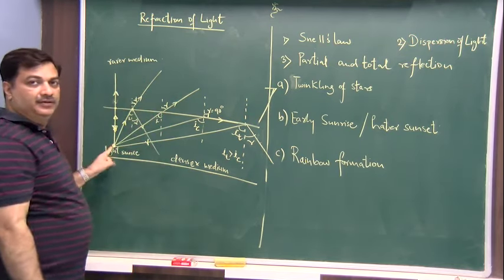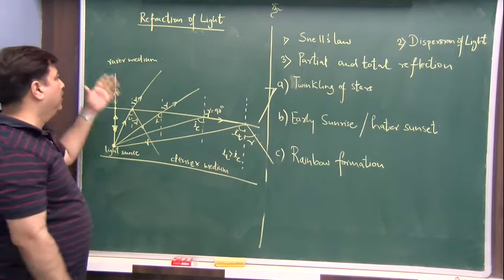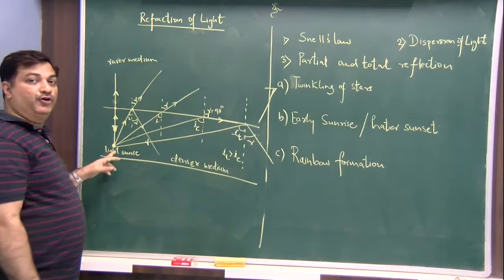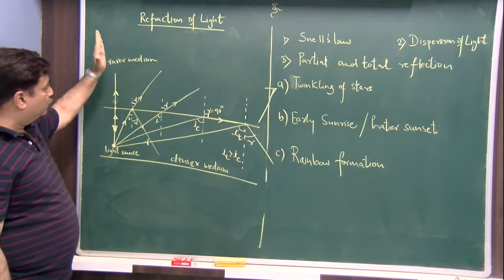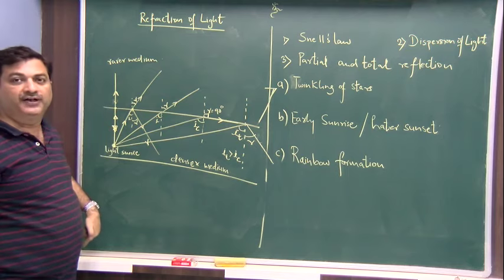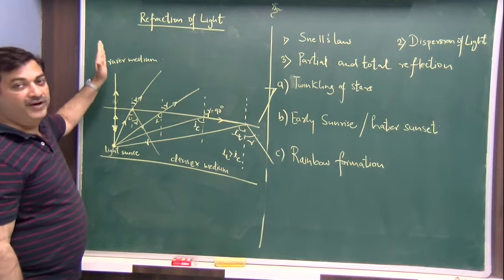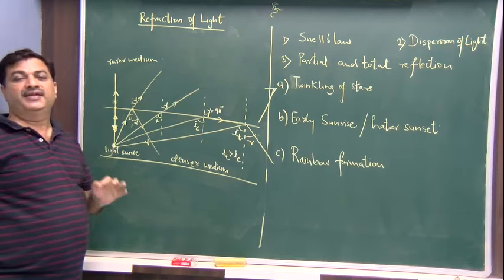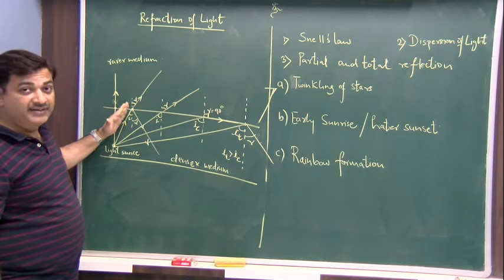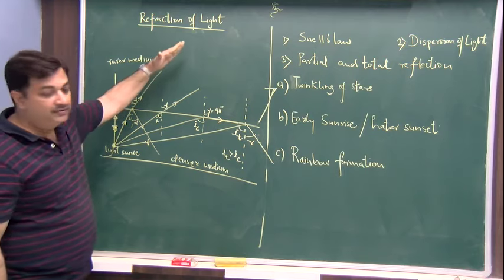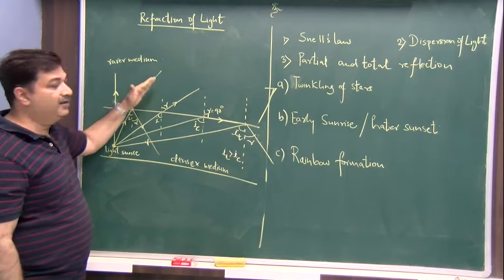In the first case here, there is a light source which is inside a denser medium, let's say water. Supposing the denser medium is water and the rarer medium is air. Now, you have a light source in the denser medium. The light which is vertical goes out and also reflects vertically down. Because it is vertical, it is at 90 degrees, so there is no refraction. It is moving up and moving down along the same line. When the light ray gets inclined, then there is going to be refraction. There is going to be a bending of light because the medium is changing. So the light bends.